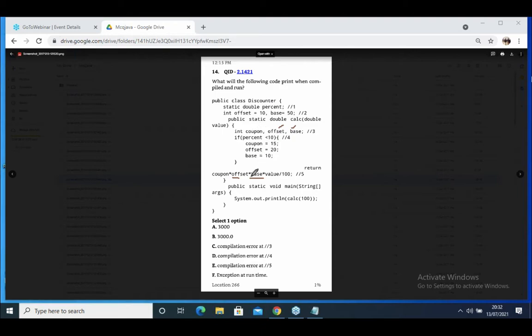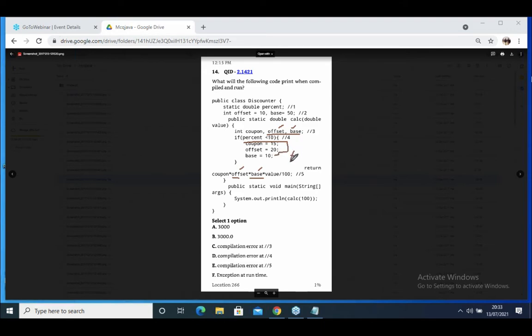When local and global variables have the same name, it takes the local variable value. What will be in the offset and base? We did not initialize them. Local variables do not have a default value. A local variable you must initialize before use. Clear? When the condition is false, can they become 15, 20 and 10?